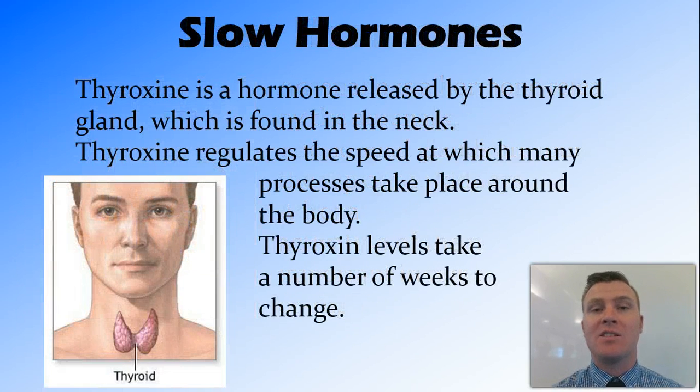On the other hand, a slow hormone is thyroxine, and it's released by the thyroid gland in the neck, and it regulates the speed at which processes, so metabolism, happen around the body. And once the change is detected here, it actually takes a number of weeks for that thyroxine that's being secreted in the bloodstream to actually change in levels and have an effect at the target cells. So it's a slow hormone as opposed to adrenaline.